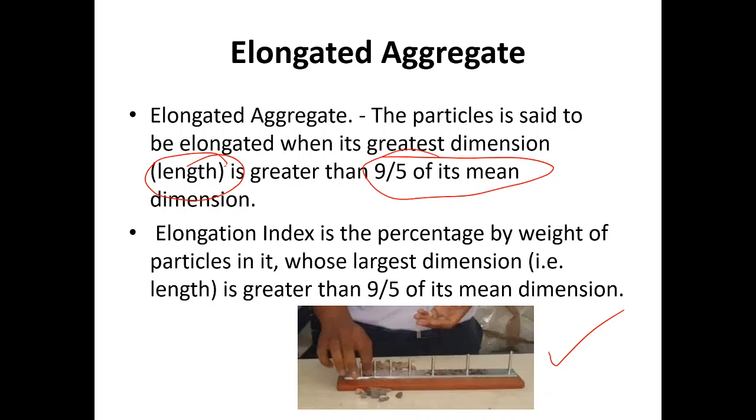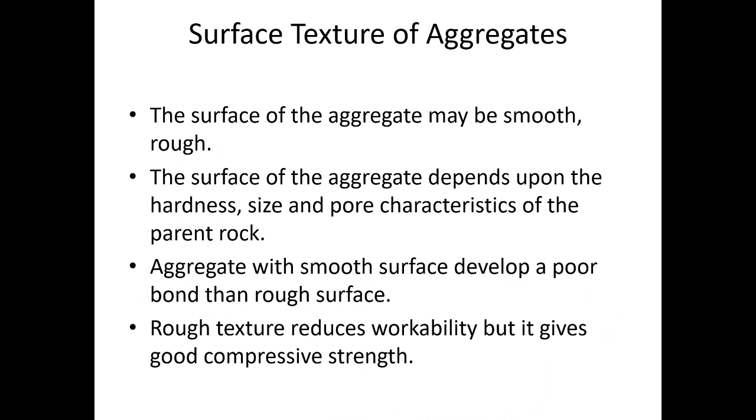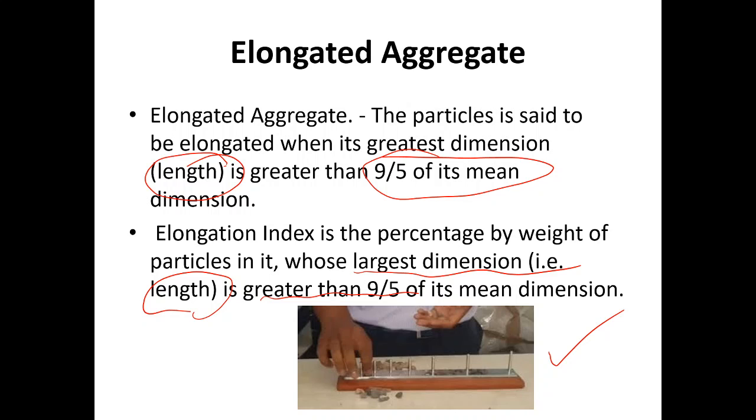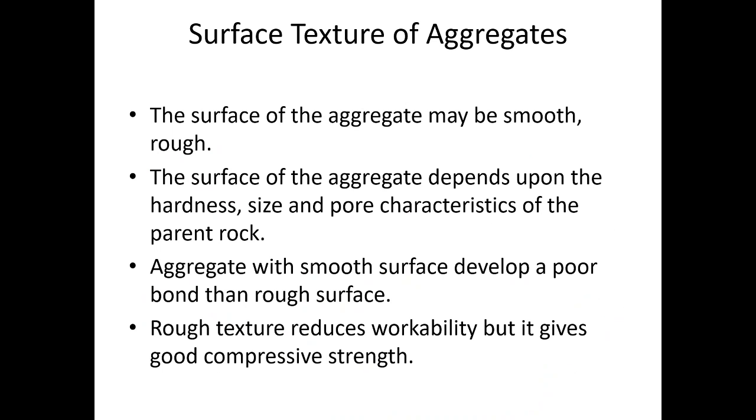aggregate. Elongation index is the percentage by weight of particles in it whose largest dimension, that is length, is greater than 9/5 of its mean dimension. Elongated aggregates are also not preferred for making concrete.